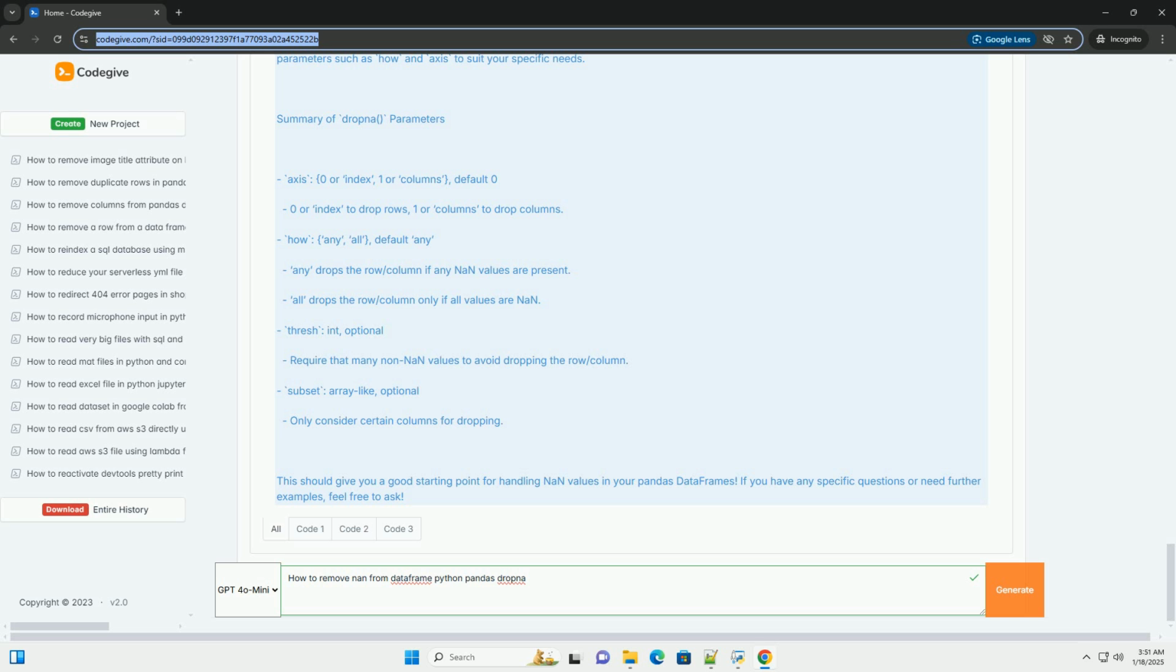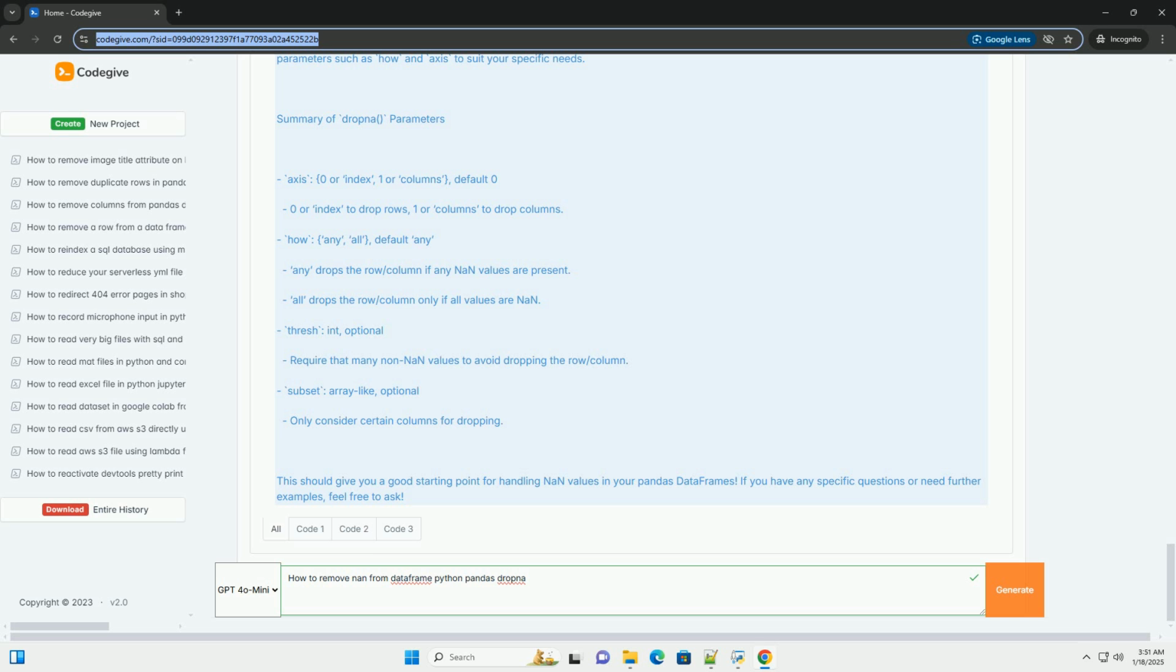If you want to remove rows where all elements are NaN, you can set the how parameter to all. In this example, since there are no rows with all NaN values, the output remains the same as the original data frame. Remove columns with any NaN values.